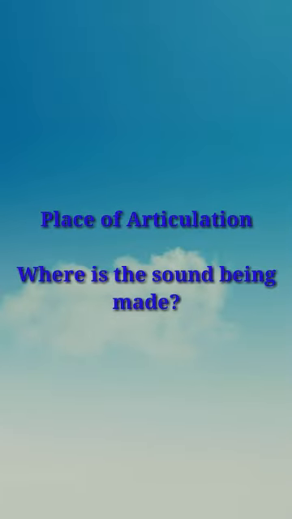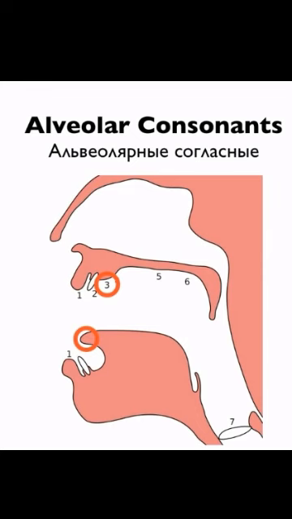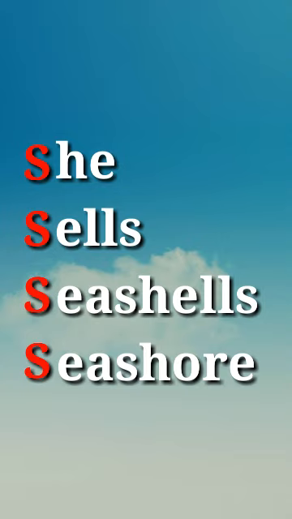For the place of articulation, or where is the sound being made, we have the words she, sells, seashells, and seashore. The s sound is included, which belongs to alveolar consonants that are made with the tip of the tongue and front part of the roof of the mouth. She, sells, seashells, seashore.